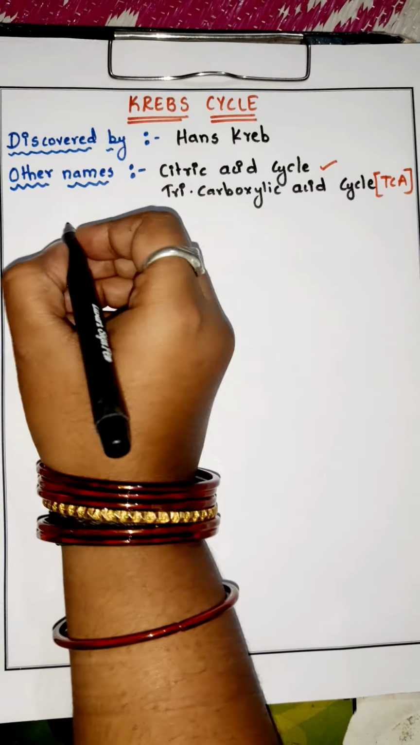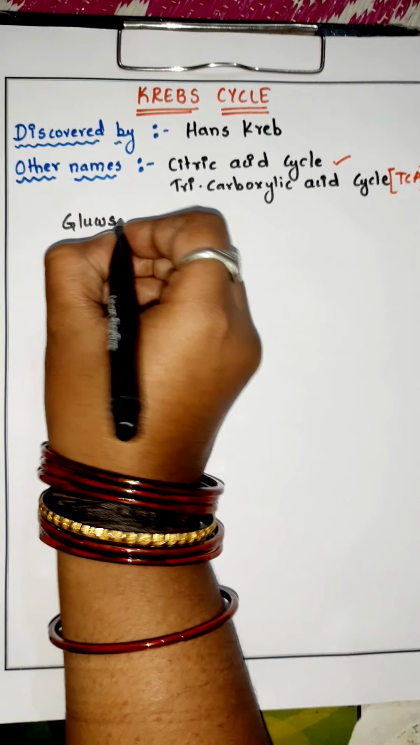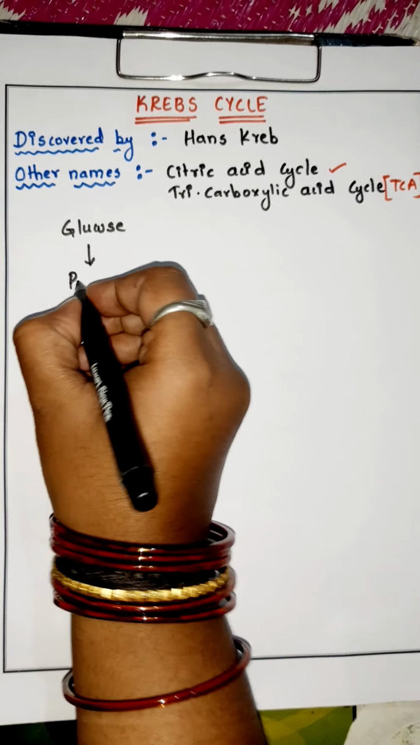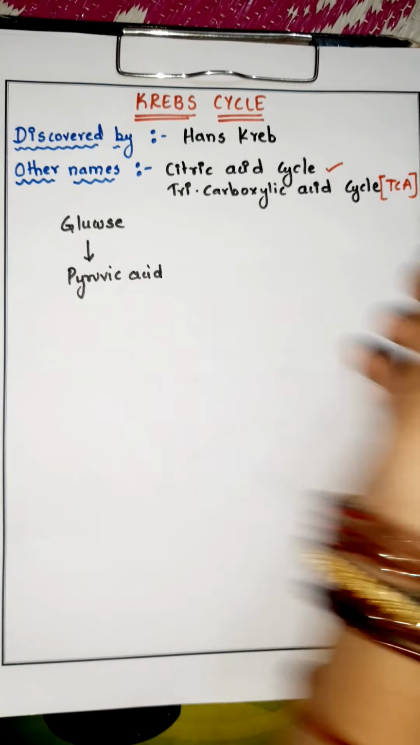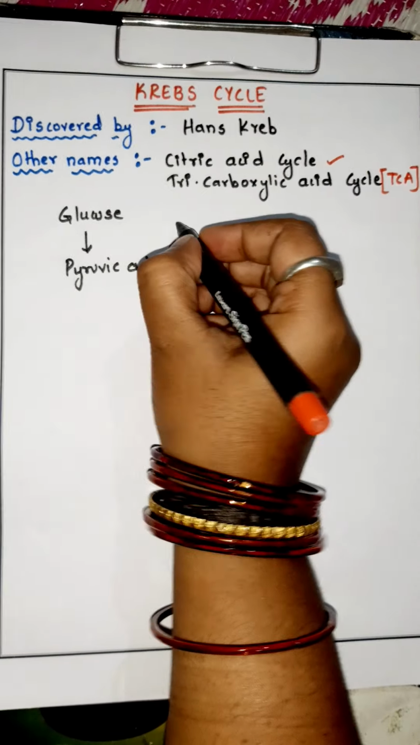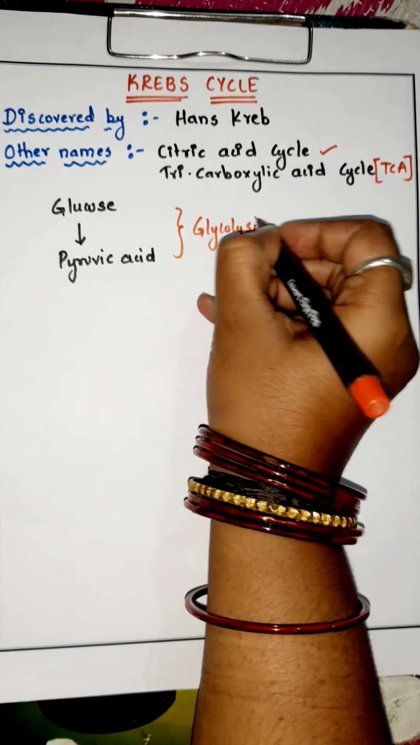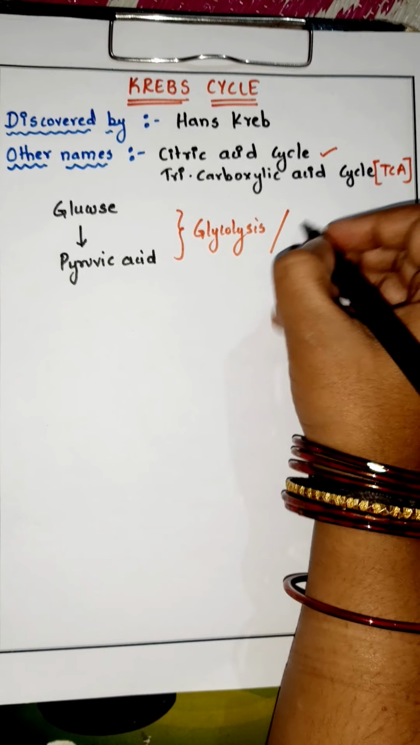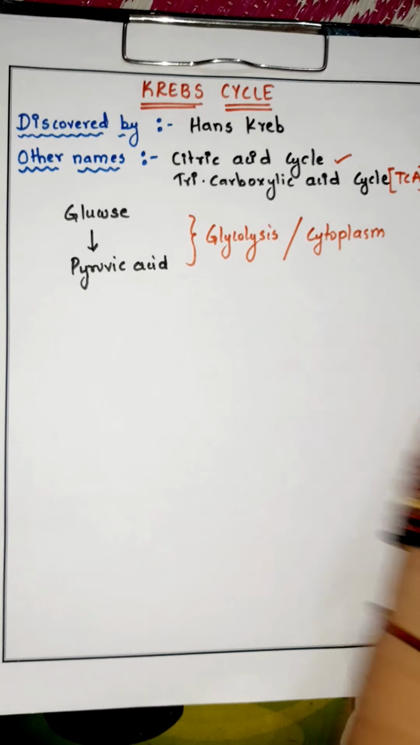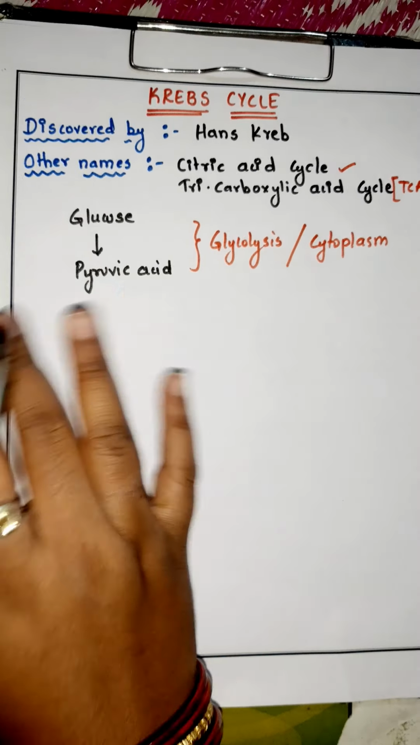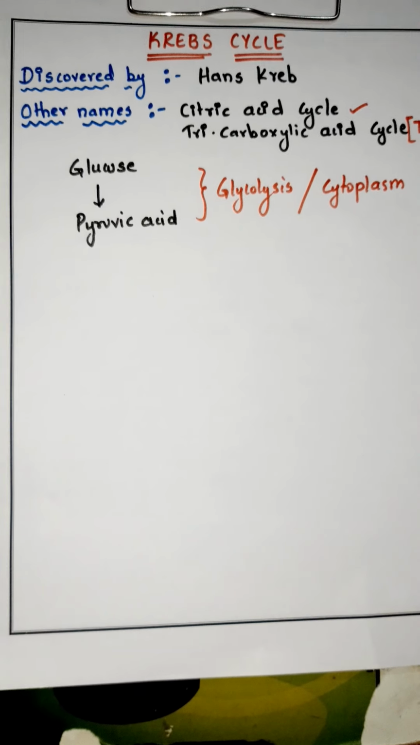Before the Krebs cycle starts, glucose is converted into pyruvic acid. You people know this very well. This process is called glycolysis, and it takes place in the cytoplasm of the cell. I'm not discussing it in detail here, but it is important to understand the Krebs cycle.